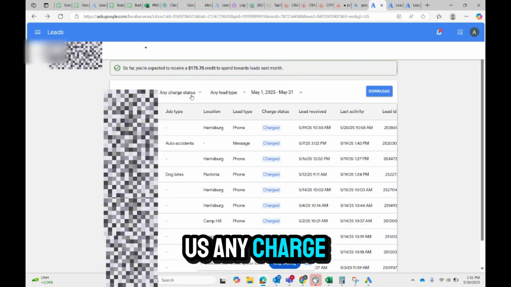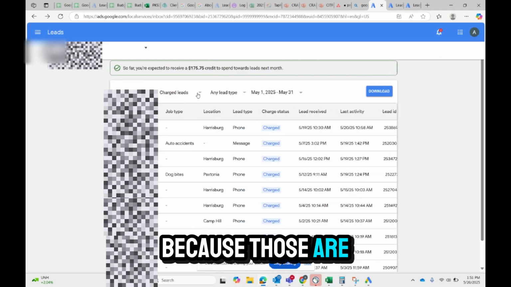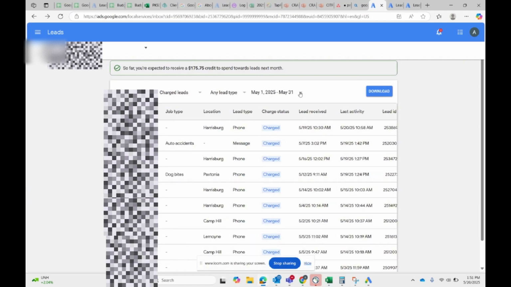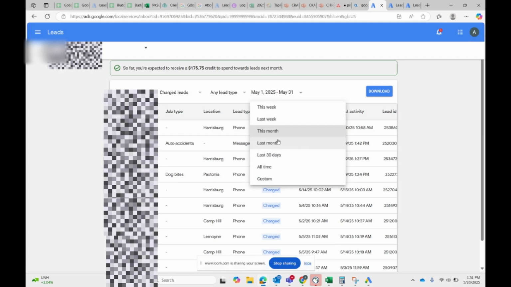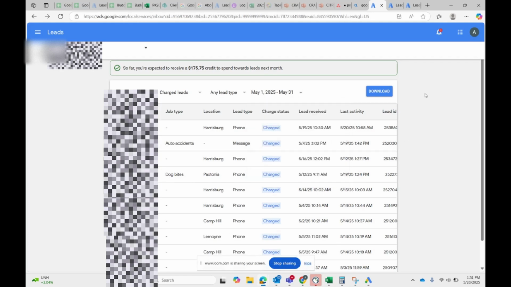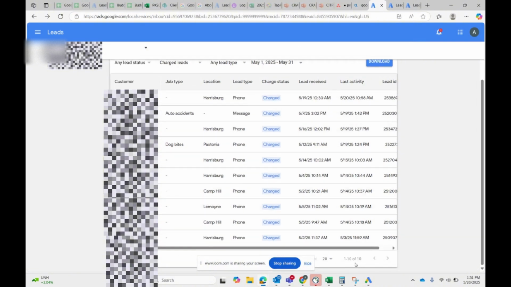It can show us any charge status, but really we want to prioritize charged leads because those are the ones that we're spending money on. And then from here, you can click any date, any range, but we're going to go off of this month. So in the month of May, from here we can see we have 10 charged leads, and we can get a little bit of information on each one of them before clicking in.